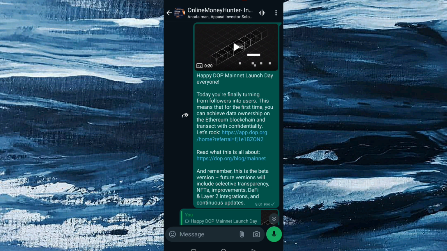So this is today you are finally turning from follower into user. This means that for the first time you can achieve data ownership on the Ethereum blockchain and transact with confidentiality. So let's click on this first link.